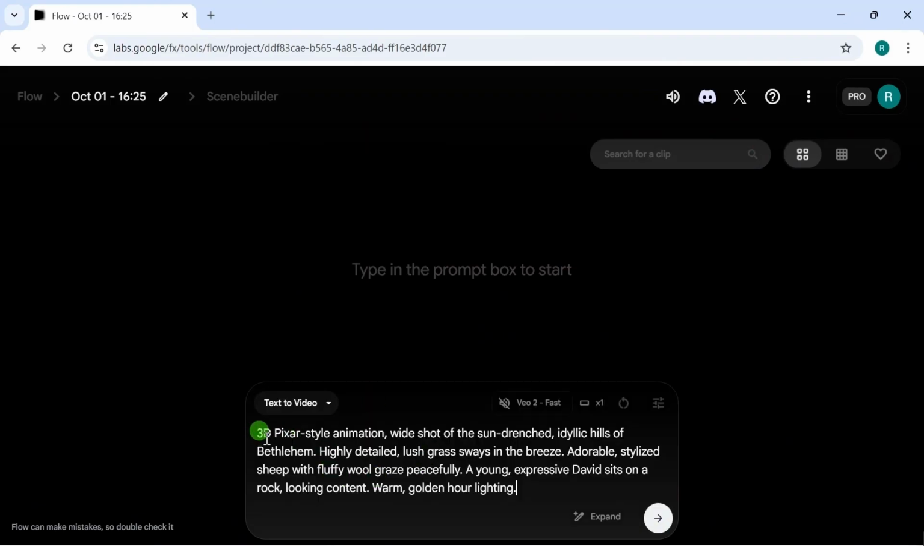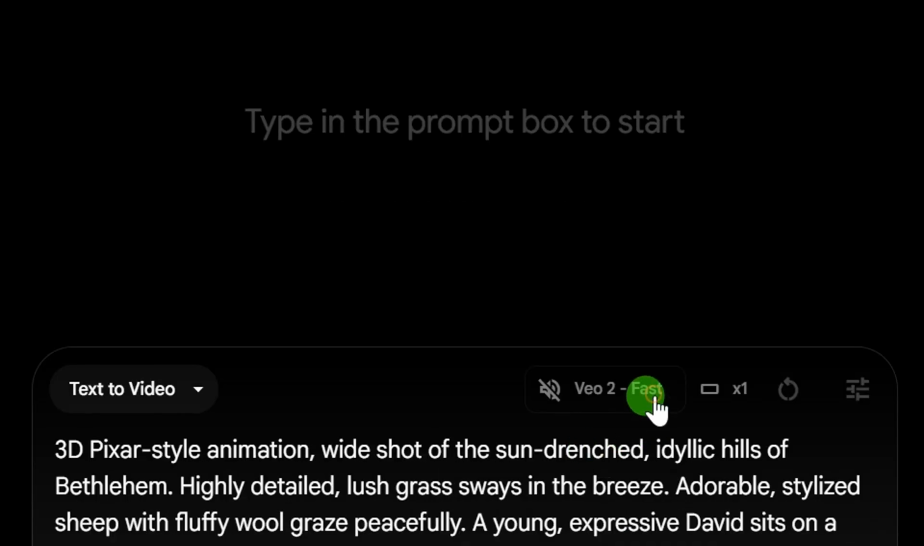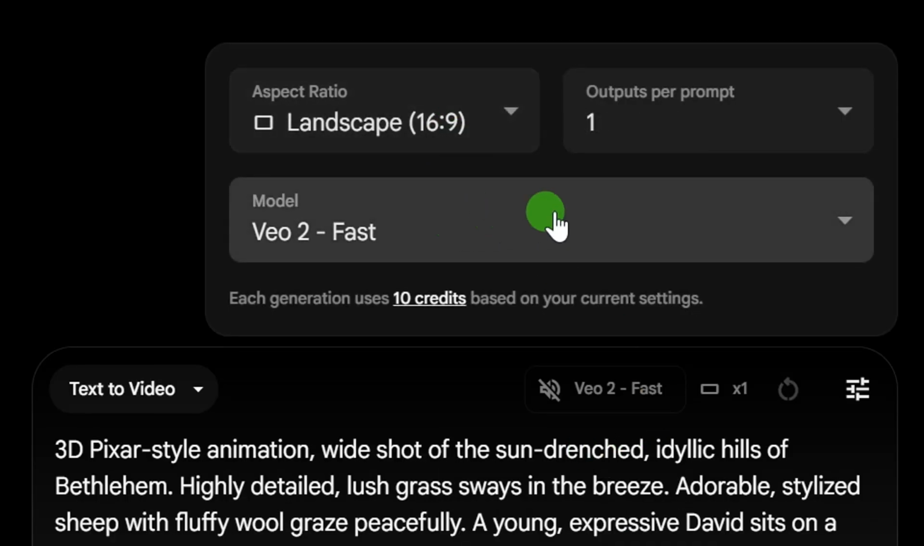So this prompt is saying 3D Pixar style animation, wide shot of the sun-drenched hills of Bethlehem, highly detailed, lush greens and that. So what we need to add to this prompt, you make sure that you include sound effects. Use the right sound effects. So that is what you should add to your prompt. After adding that, then you need to click here to make sure you select the right model for your video.